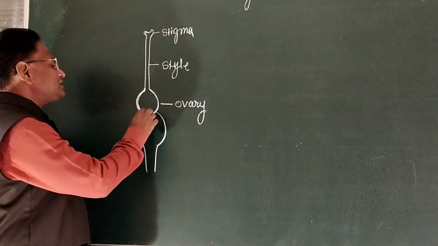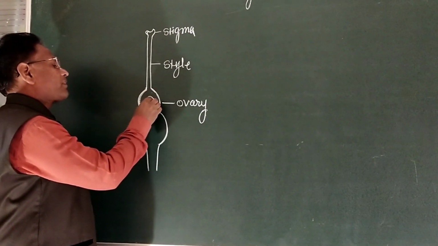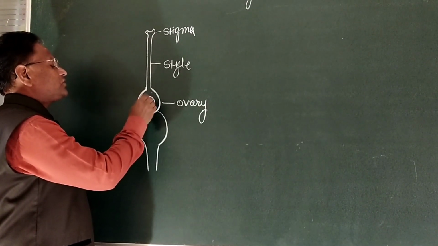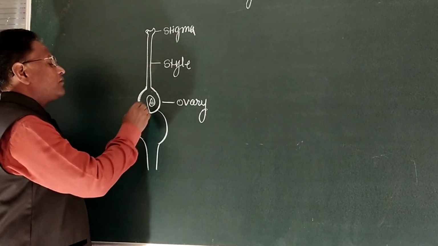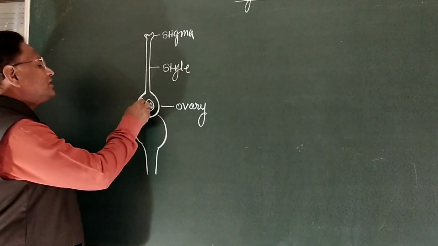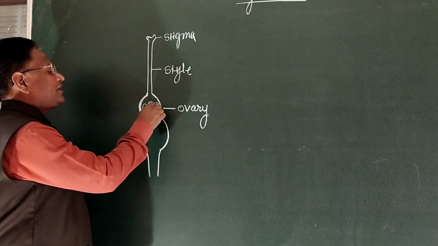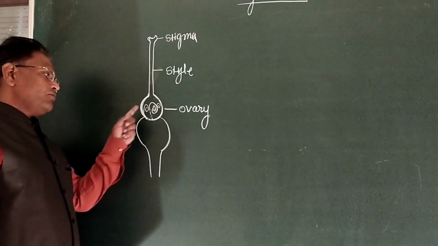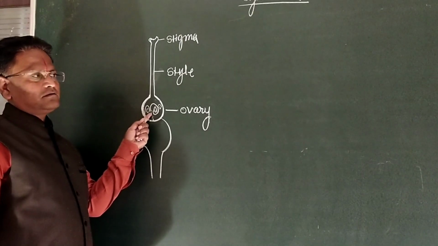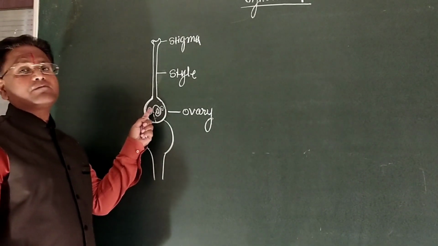Ovary encloses ovules, the seed or egg containing bodies, located inside the ovary. So the ovary becomes the fertile part of the gynoecium.